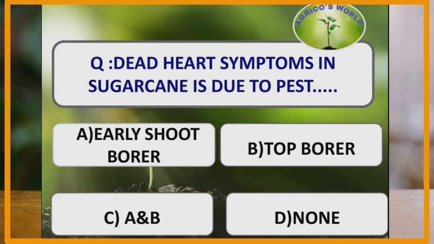Dead heart symptom in sugarcane is due to which of the following pest? Dead heart is a symptom due to the attack of both early shoot borer and top shoot borer, but in top shoot borer, the dead heart is seen along with the bunchy top appearance.